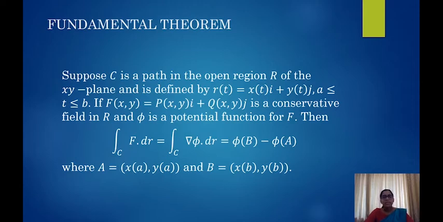And if F(x, y) = P(x, y)i + Q(x, y)j is a conservative field in R and phi is the potential function for F, then we have the integral over C of F dot dr is equal to the integral over C of grad phi dot dr, which is further equal to phi(B) minus phi(A), where A is (x(a), y(a)) and B is (x(b), y(b)).